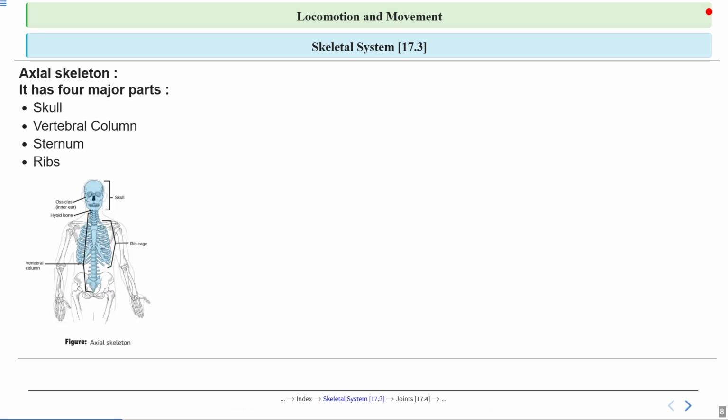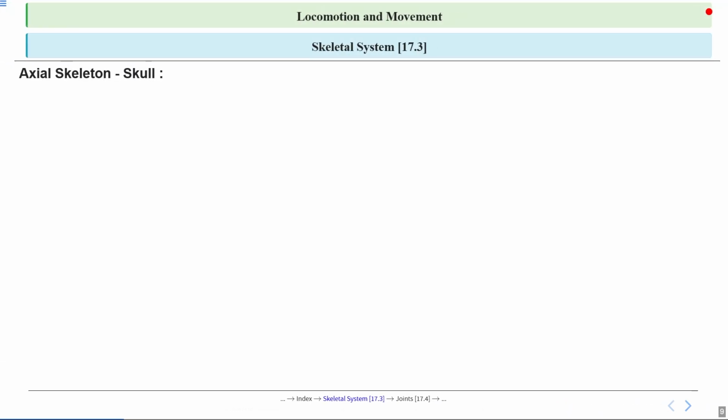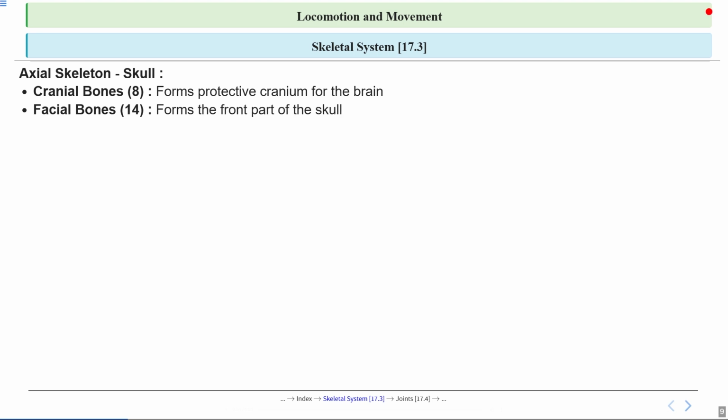Now observe this image carefully. This shows the main components of the axial skeleton. We can see 3 main components: skull, rib cage and vertebral column. We will discuss each of them one by one in detail. Let's focus on the skull first. Now a skull contains 8 cranial bones which collectively form the main protective bony layer, the cranium, for the brain. Next, the skull contains 14 facial bones which form the main facial structure of humans.